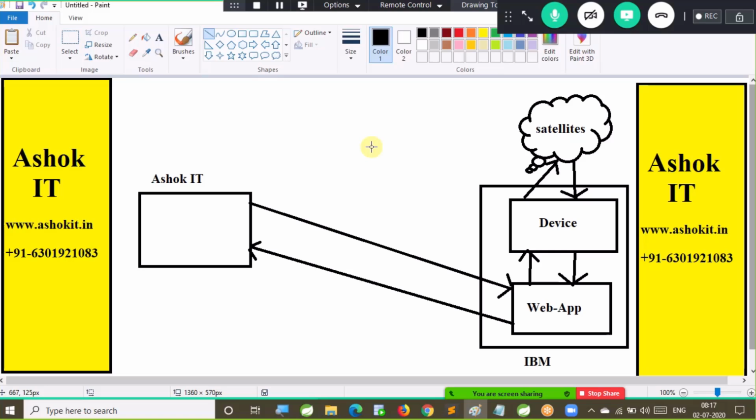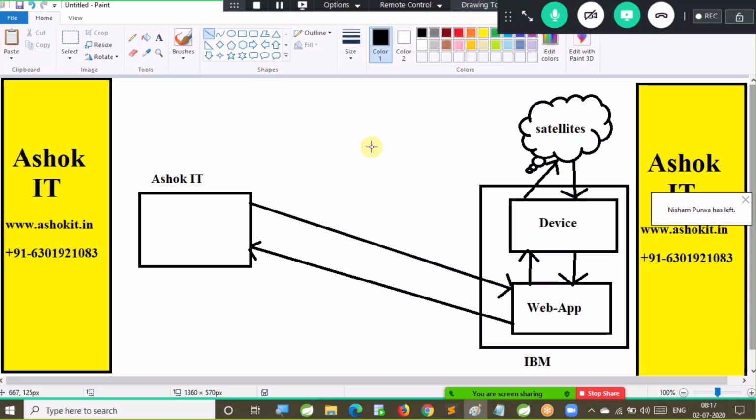As IBM already developed it, let us access the logic from the IBM project instead of redeveloping it, and talk to the IBM application to get the weather forecasting information. For that, the Ashok IT company has to do a business partnership with the IBM company.